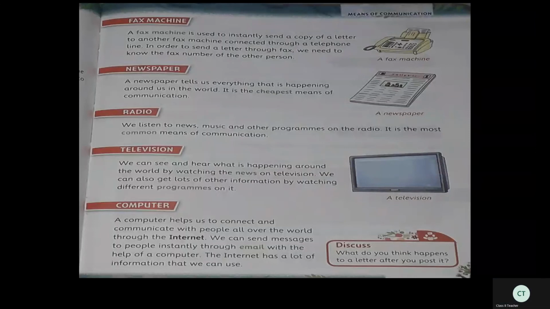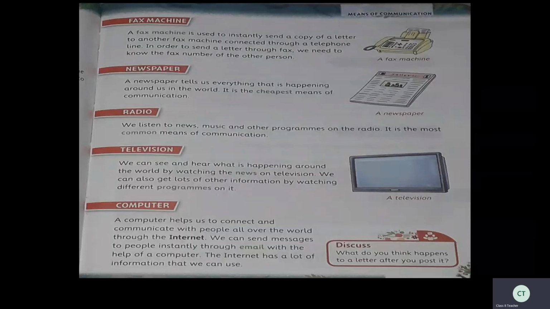We can see what is happening and hear what is being said. We get lots of other information, not only news, and we can also watch many different programs. All these are the means of communication.